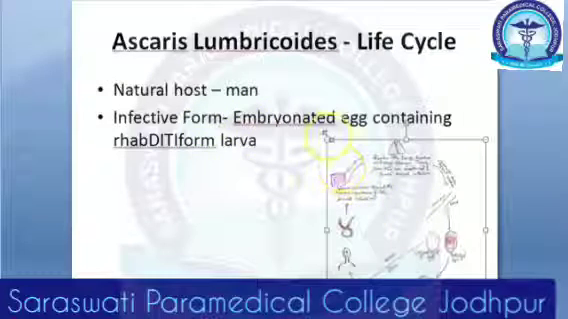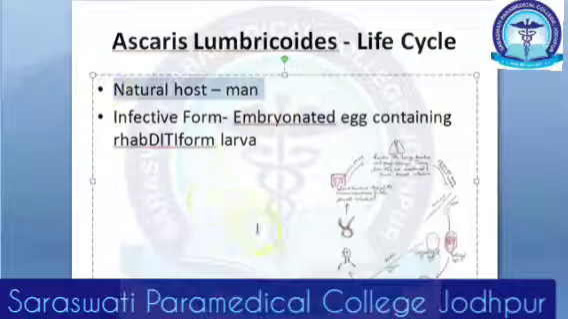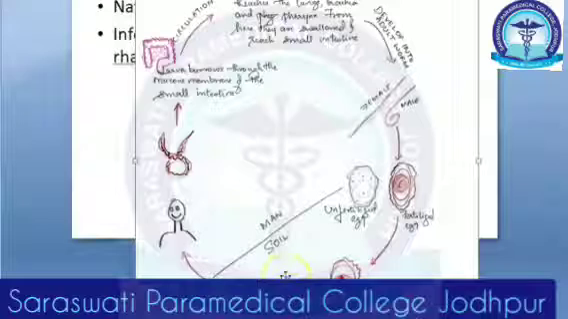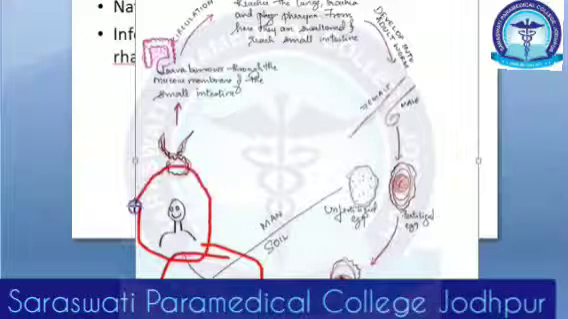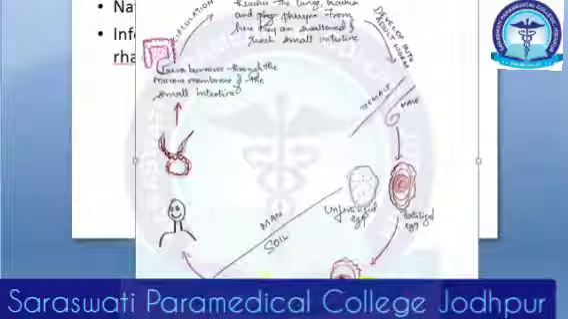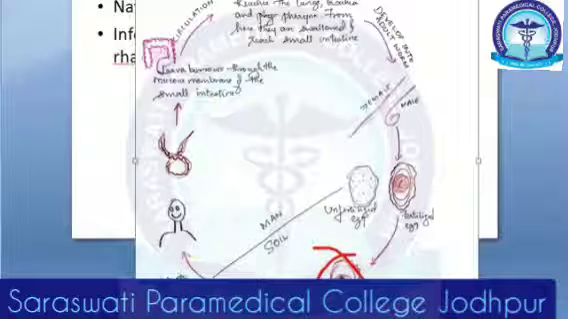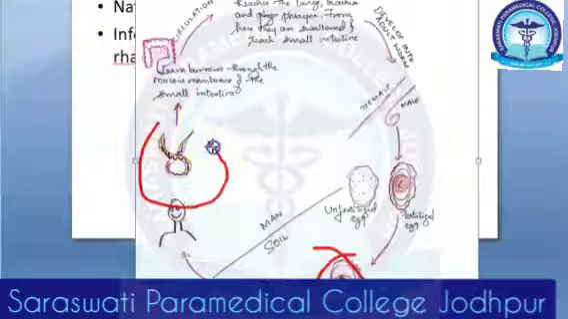In the life cycle, the natural host is man. Let us see how exactly man gets it. Look at this: man eats some vegetables. This rhabdiform larva was on the vegetable. He ate this vegetable, and now the rhabdiform larva has come out.